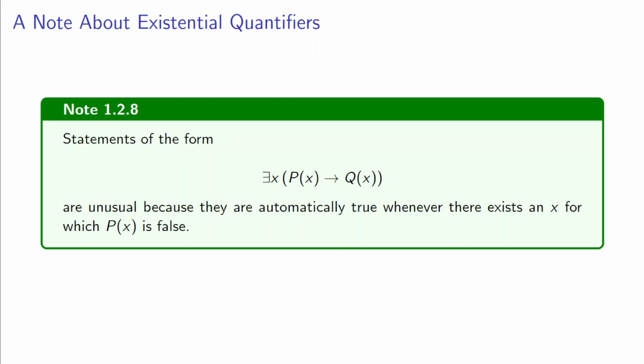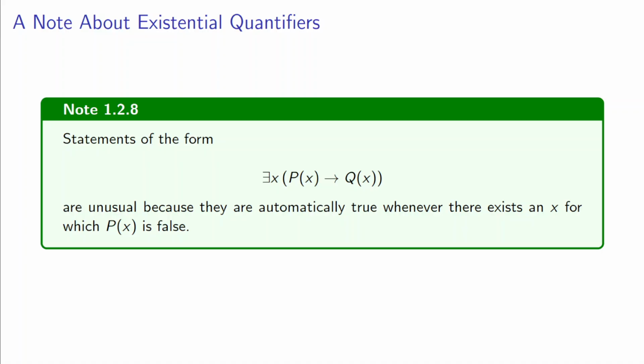A note on existential quantifiers. Statements of the form, there exists an x such that if p of x, then q of x are unusual because they're automatically true whenever there exists an x for which p of x is false. Because if the hypothesis is false, the entire statement is true.